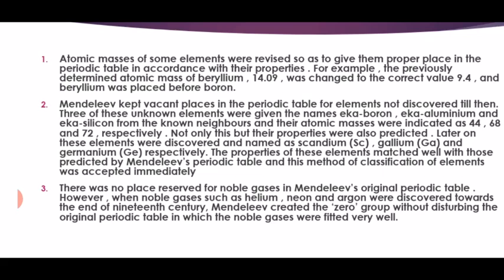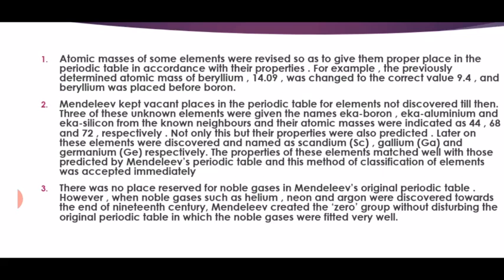Not only this, but their properties were also predicted, and later on these elements became known as scandium, gallium and germanium. So eka boron is scandium, eka aluminum is gallium, and eka silicon is germanium. The properties of these elements matched well with those predicted by Mendeleev. So this is the second merit.